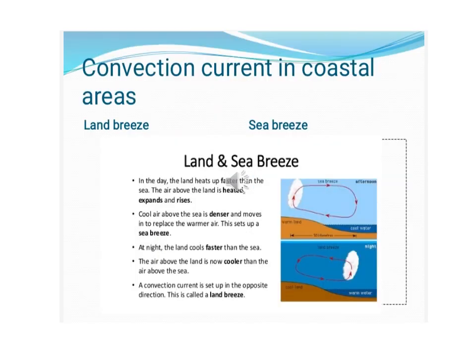Convection current in coastal areas. A coastal area means the area near the seaside. In coastal areas, the breeze generally blows from the sea to the land and from the land to the sea. The sea and land breezes are actually convection currents. Why? First, we will discuss the sea breeze. What is sea breeze? The cool air from the sea blowing towards the land is called sea breeze, and it happens during daytime. What happens?